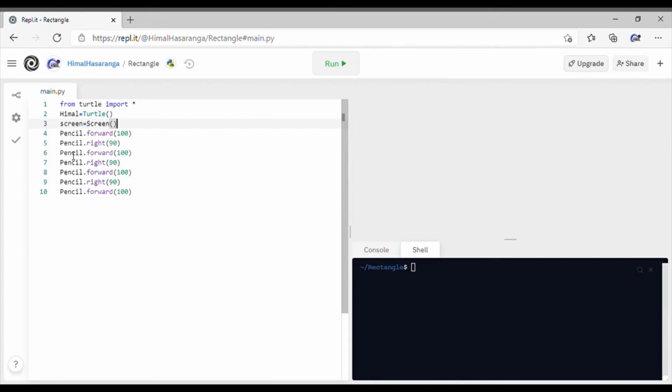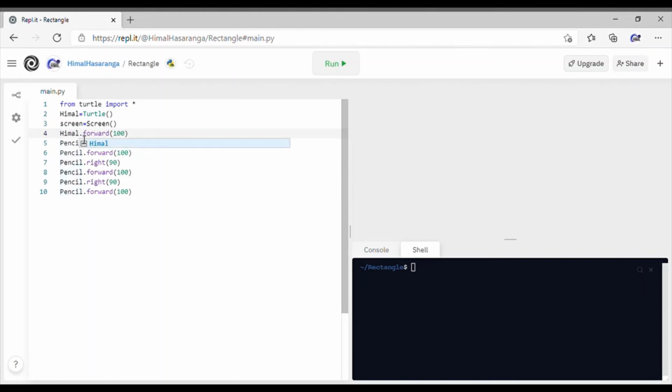Since I named this Himal, this will not work, because Himal, which is called the pencil, you can name the pencil any name, I just named it Himal, must be the same thing as this. So when this says Himal, this says pencil. What is going on? The poor computer doesn't understand. But no worries, we've got you covered. Delete this and type in Himal.